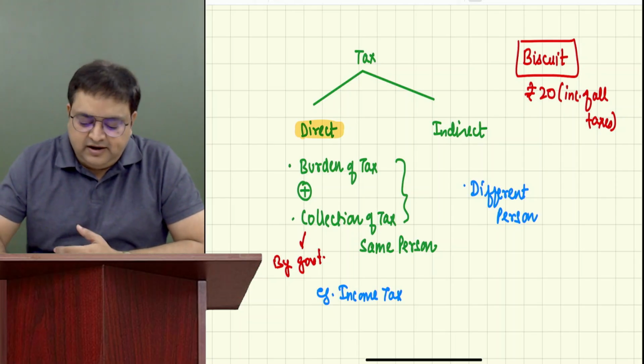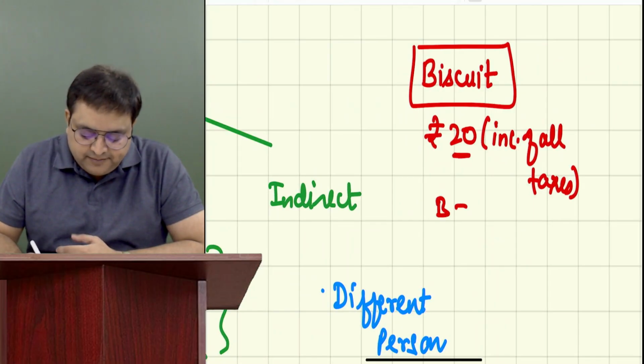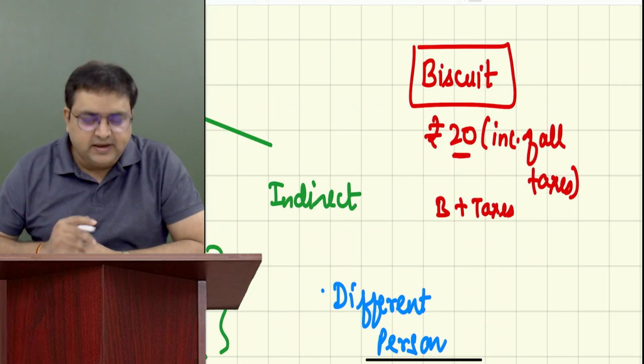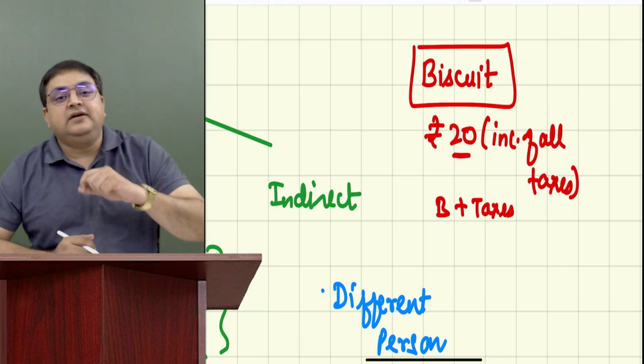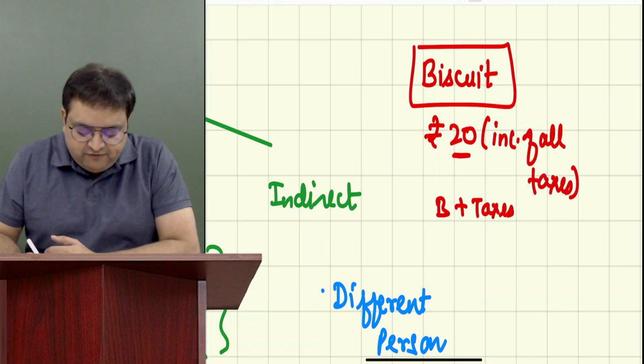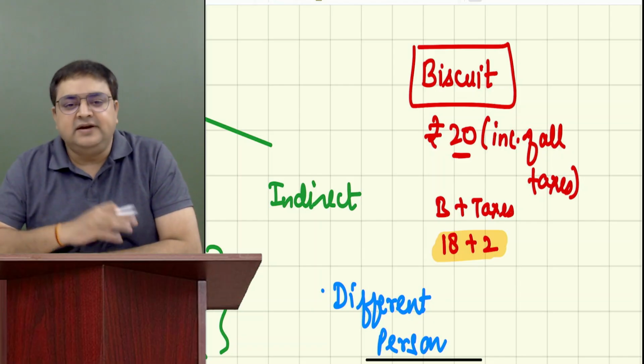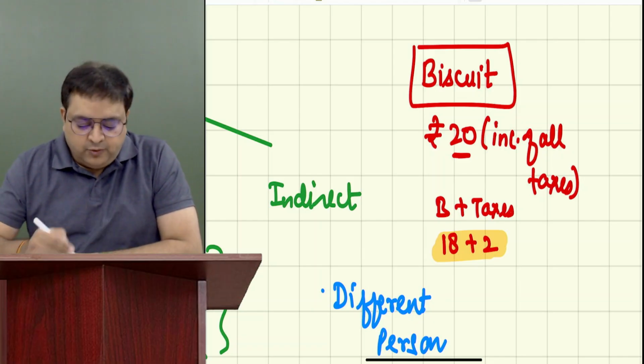What does it mean? It means that 20 rupees includes the biscuits plus the taxes. Agreed? 20 rupees is including taxes. So I think the packet of biscuit would be, let's say, 18 rupees, and taxes would be 2 rupees. So that is the reason they are saying that it is 20 rupees. What do you think?